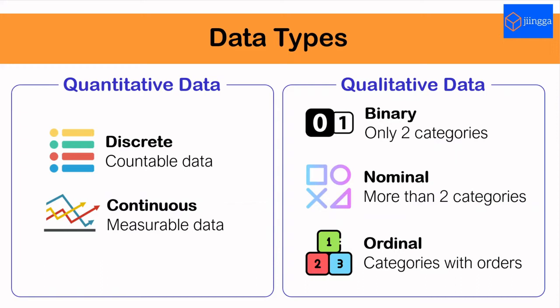Lastly, we have the ordinal data. Responses of ordinal data are in categories too, just like nominal data, but there are orders or levels between categories.